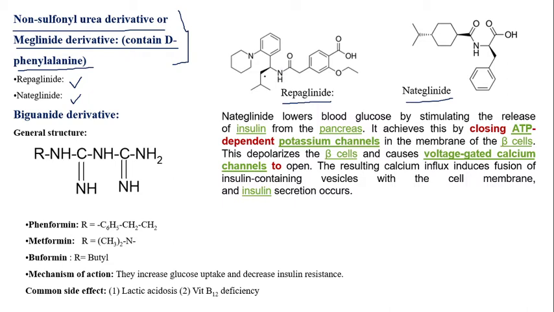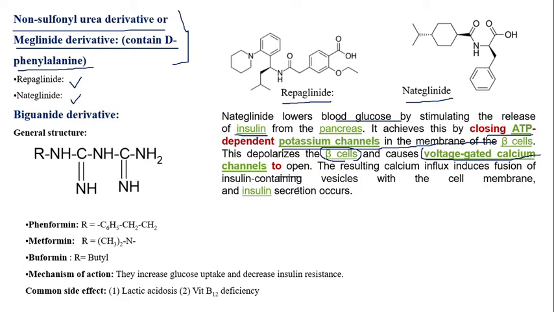If you look at the mechanism, it is the same as the previous one. Both drugs lower the blood glucose level by stimulating the release of insulin from the pancreas. How can this be achieved? It can be achieved by closing the ATP-dependent potassium channel in the membrane of the beta cell, which ultimately depolarizes the beta cell and causes the opening of the voltage-gated calcium channel.